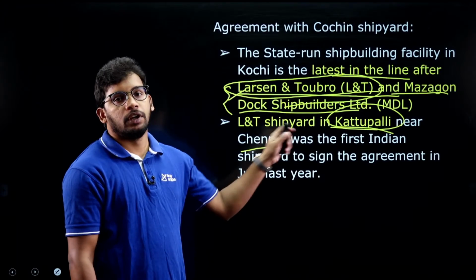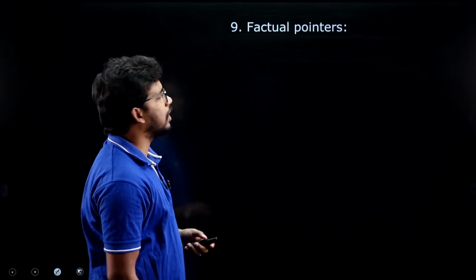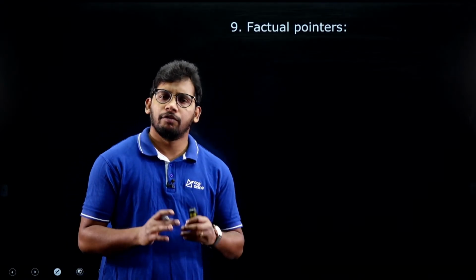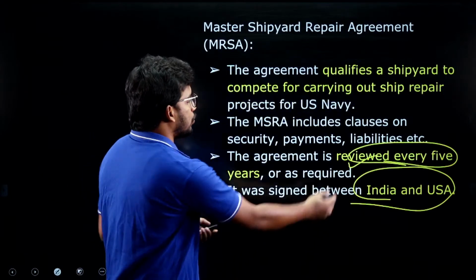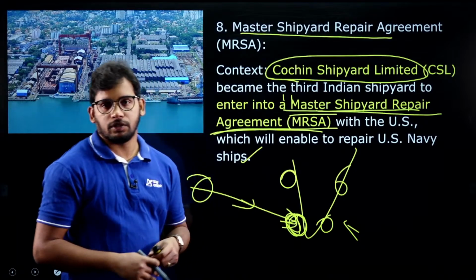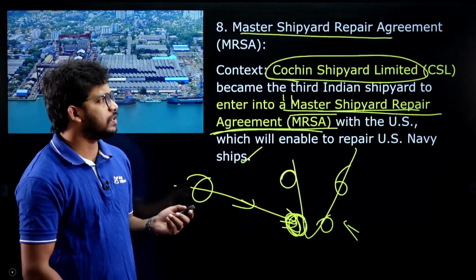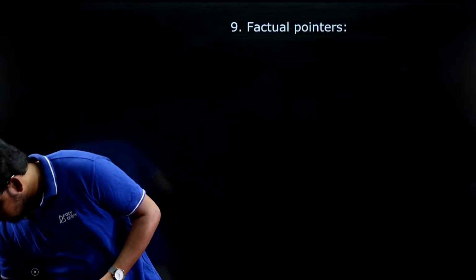Now Cochin Shipyard has been added. So that is the small article about which one has recently been added to the list. They may ask you about which countries the Master Shipyard Repair Agreement is between. That's how the questions are framed. Very basic thing, right? So those are the articles for today.